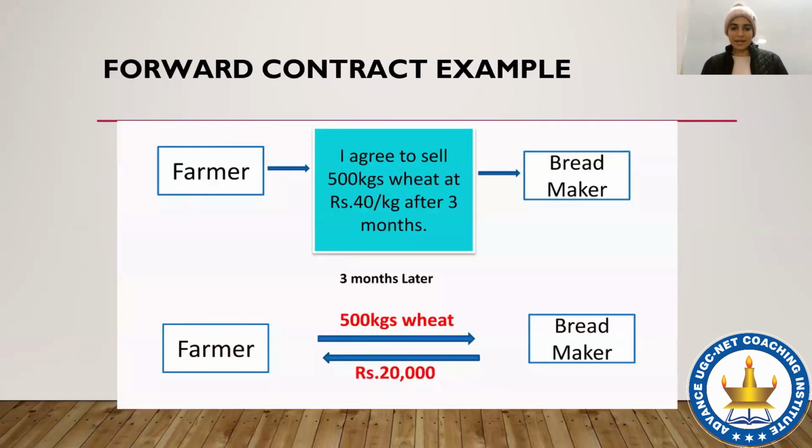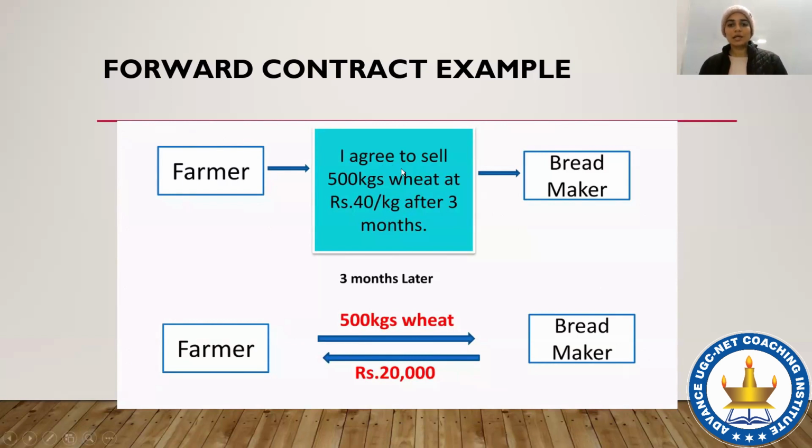Now here in this slide, we have a different kind of example for a forward contract. There is a farmer who wants to sell wheat to a bread maker. The bread maker thinks that the price of wheat will go up in the near future, and the farmer thinks that the price of wheat will go down in the near future. So the farmer wants to lock the price of the wheat he wants to sell, and the bread maker also wants to make sure that he does not buy wheat at a higher price after 3 months, when he will be requiring it for making bread.